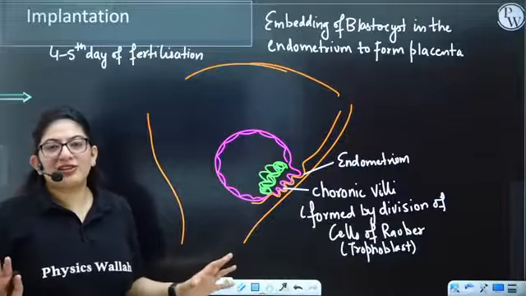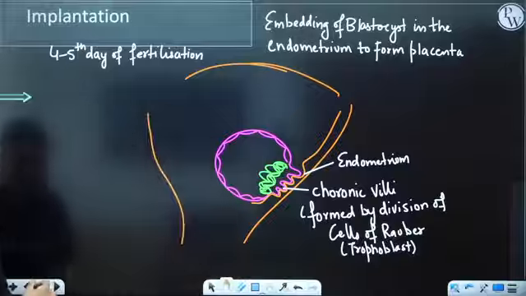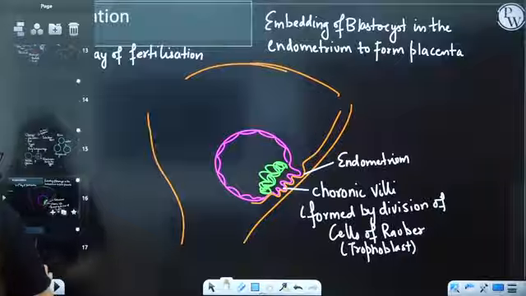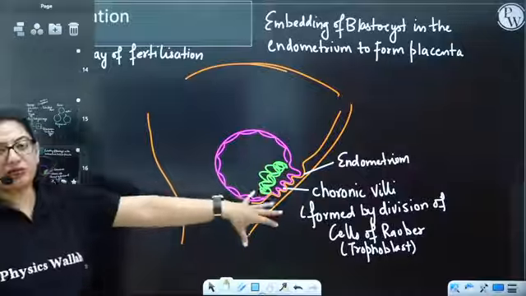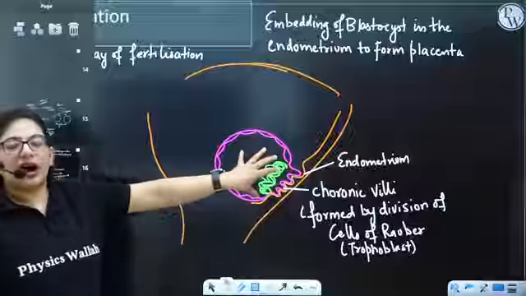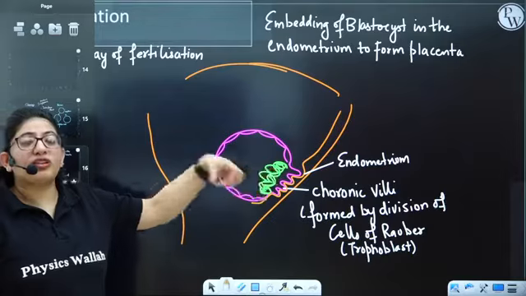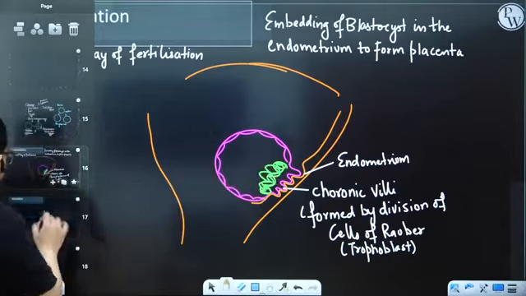I hope that's pretty clear to everyone. All right, let's move further to the next. Now, you got to know how the placenta has been formed. Now we will see what will happen after it gets implanted. What are the changes that are going to happen in this embryo? Okay, now how it is going to grow.